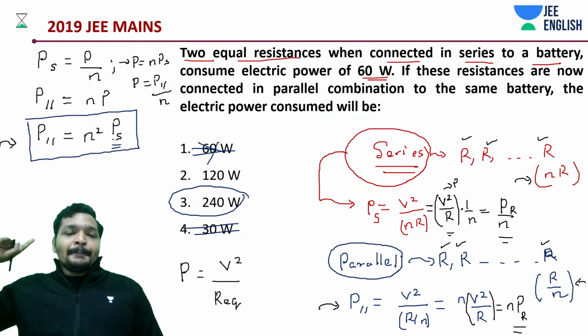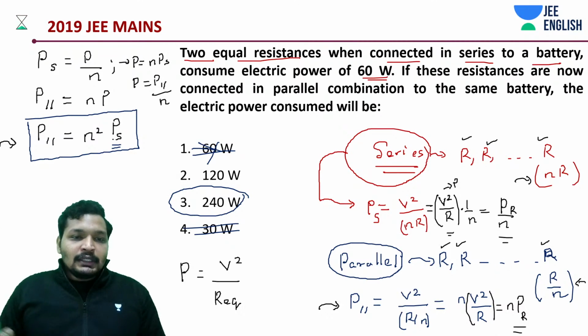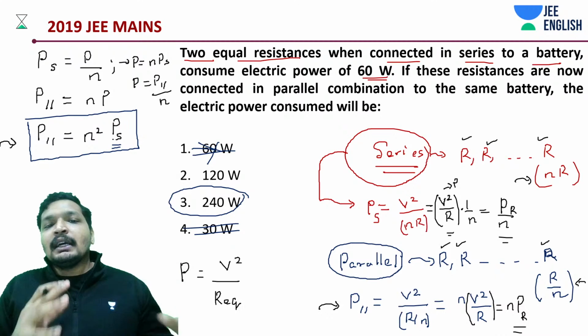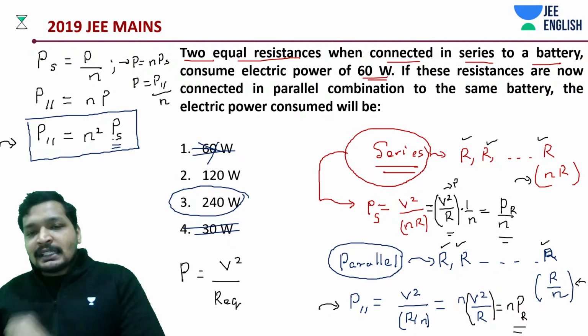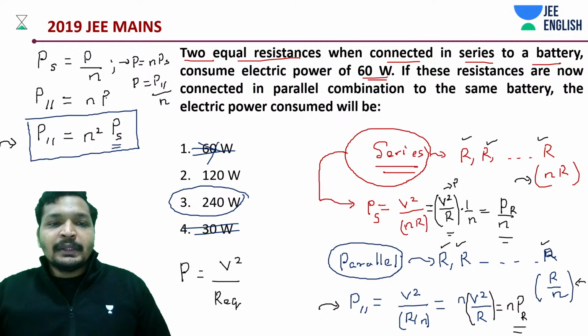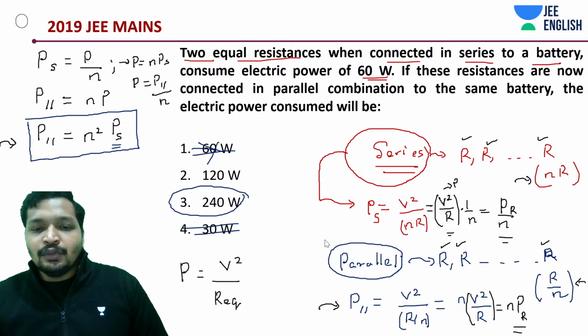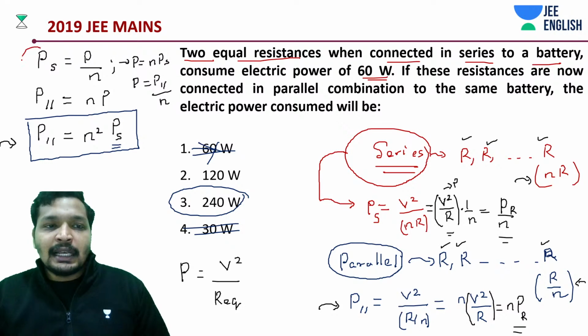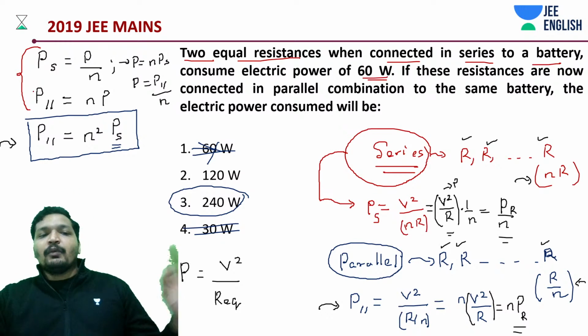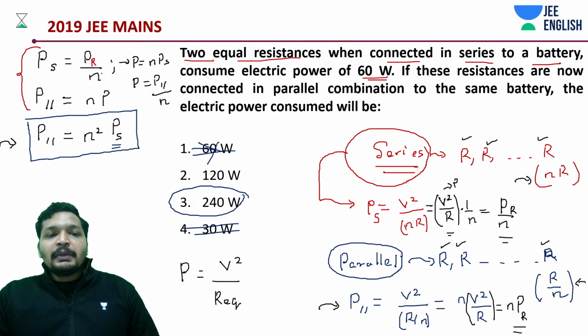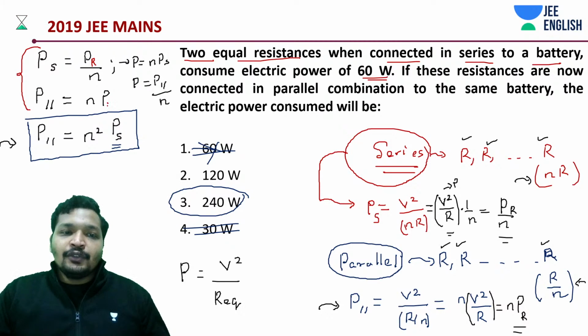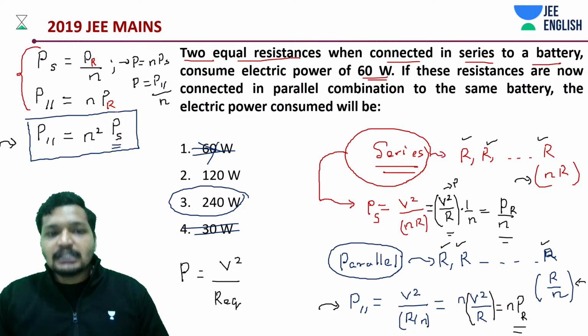But do remember, it's for just if one resistor's consumption is given to you and N such resistors are given to you, you should be thinking about this. Just for revision, try and grasp this point. PR divided by N, series it will reduce because resistance has increased.